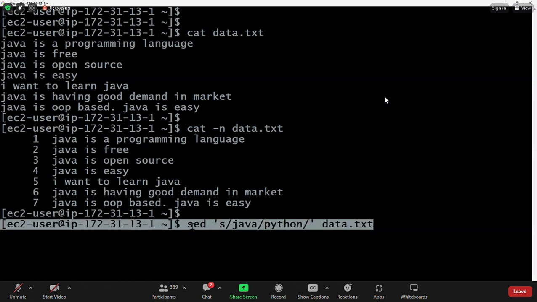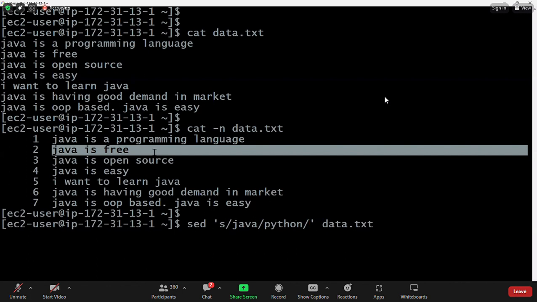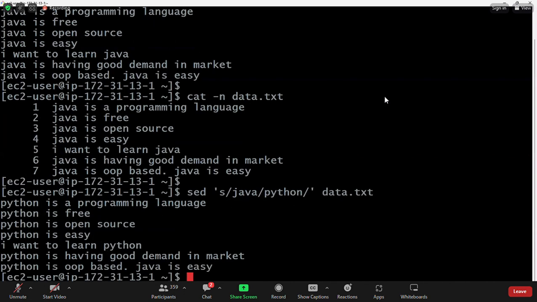If I execute this command, what will happen? In every line, it is going to substitute Java with Python in the first occurrence. Now execute this command.